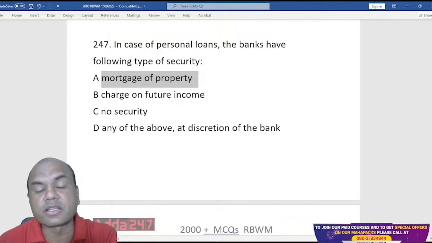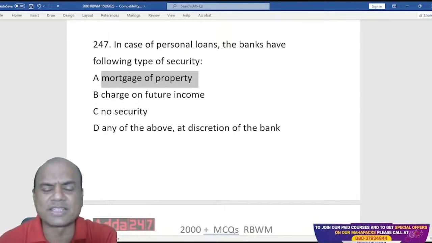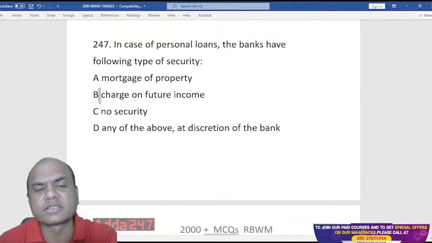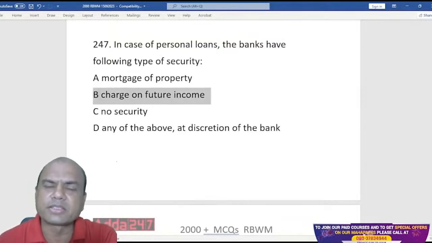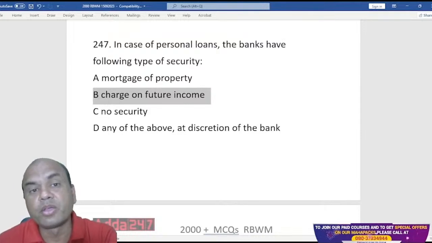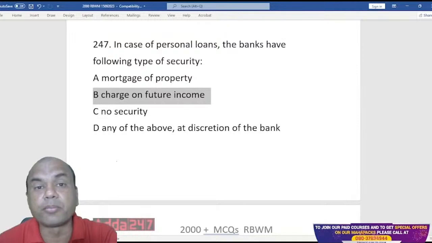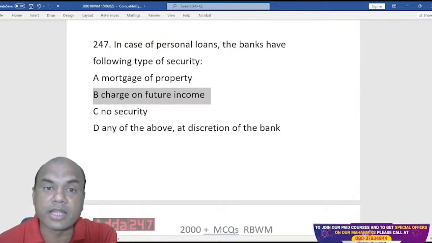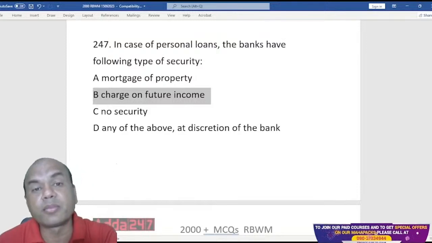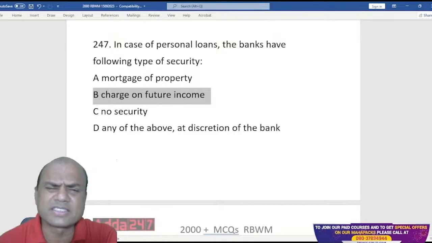Charge on future income, that is also not there. Some nationalized banks had a system where the company would give you in writing that they'll deduct the EMI from the salary and pass it on to you. But these things are gone now.